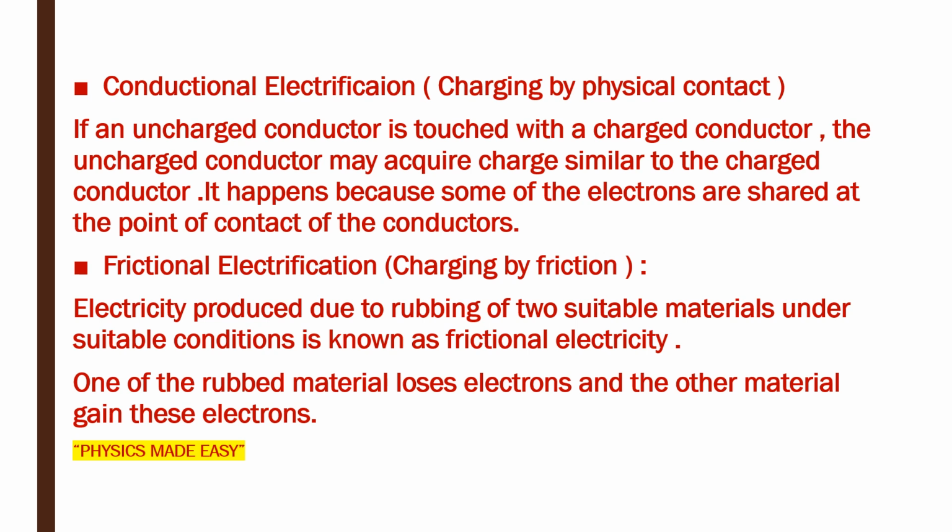The second method is frictional electrification, which means charging by friction, or electricity produced due to rubbing of two suitable materials under suitable conditions. One of the rubbed materials loses electrons and the other gains electrons. So in this case both objects get charged.